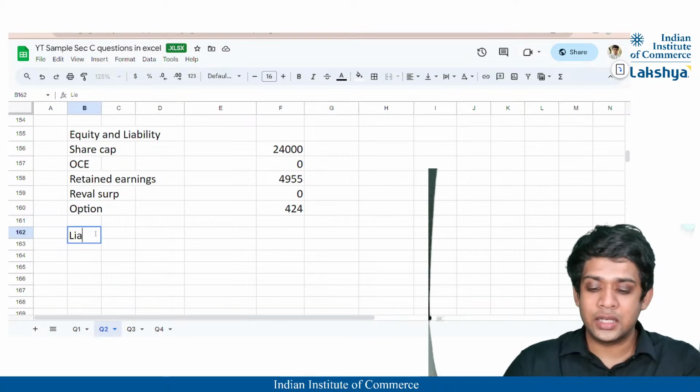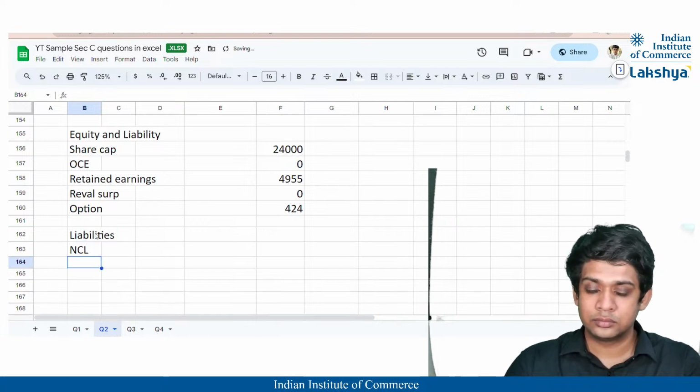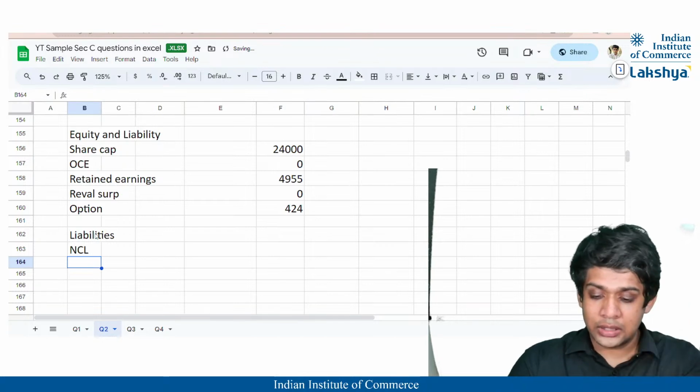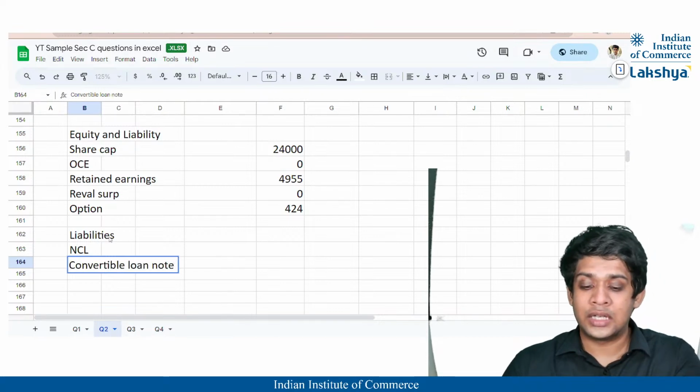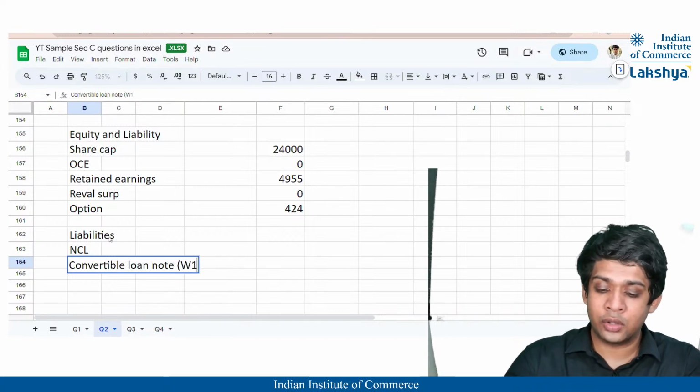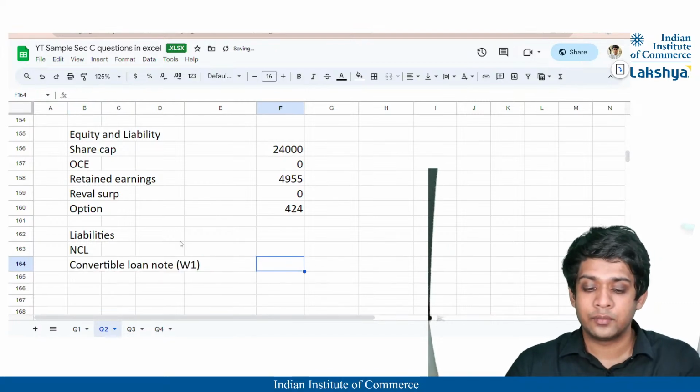Okay. Then lastly, our liabilities, our non-current liability, right? So in the non-current liability, we will have convertible loan note, right? The non-current liability which we've calculated in working note 1, right?